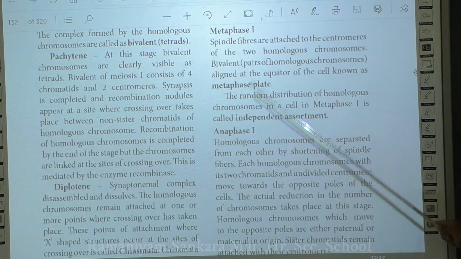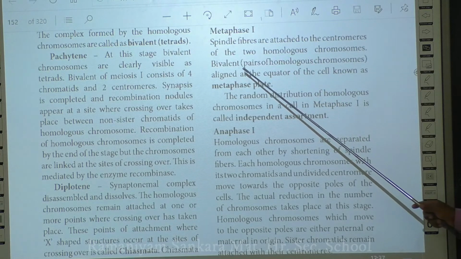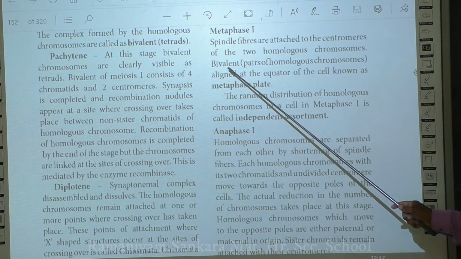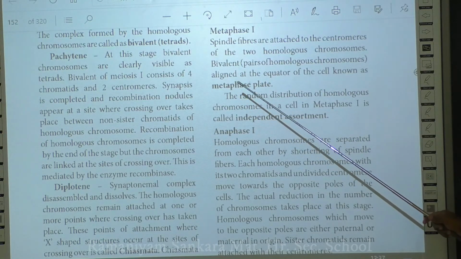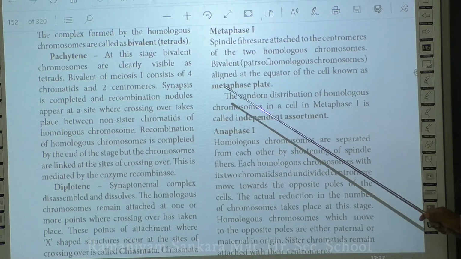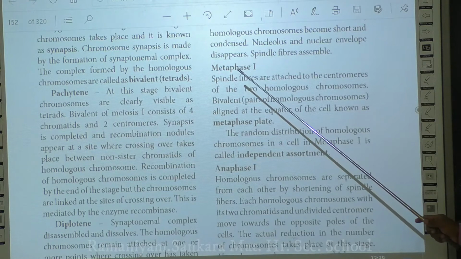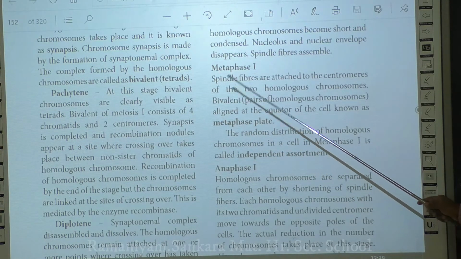The spindle fibers get attached to the pair of homologous chromosomes. But when the spindle fibers attach to a pair of homologous chromosomes, the bivalent chromosomes, they attach only to one kinetochore of the centromere, but not on both. Is that clear?